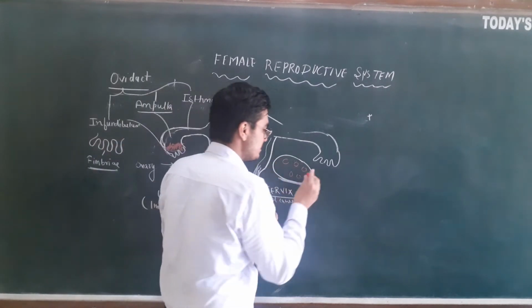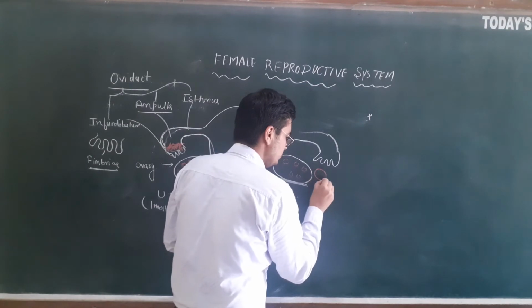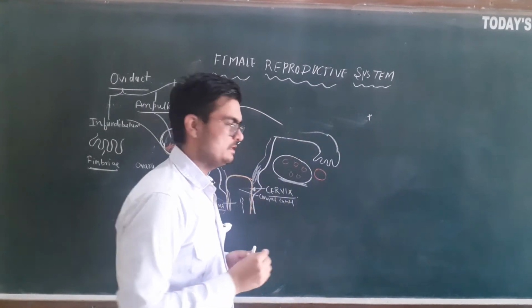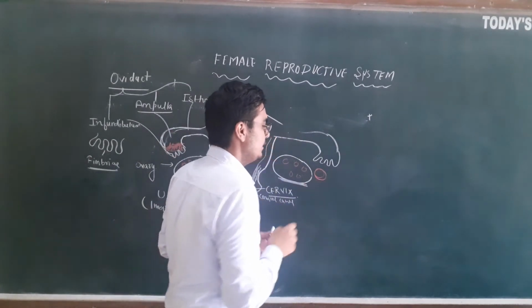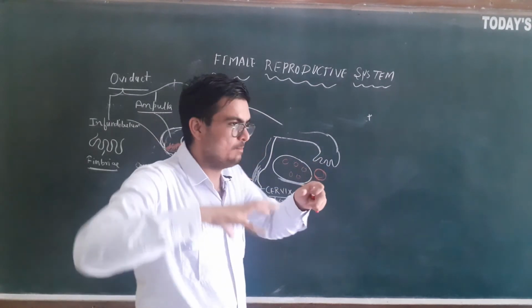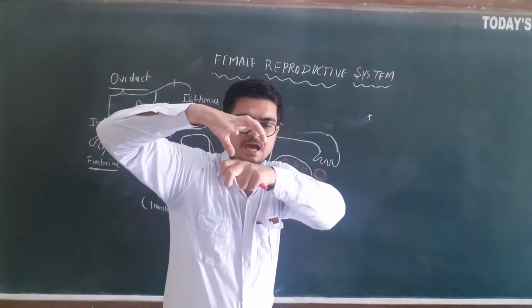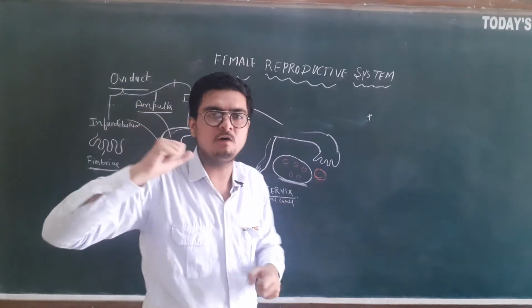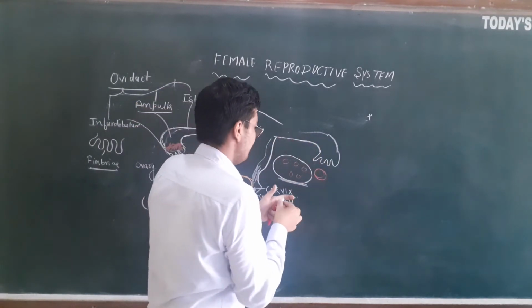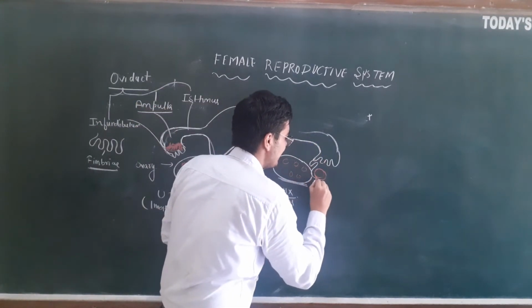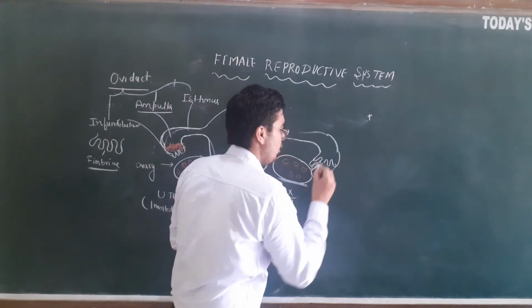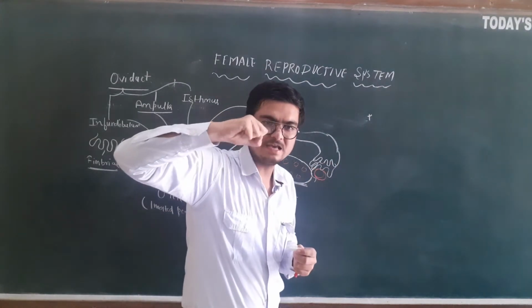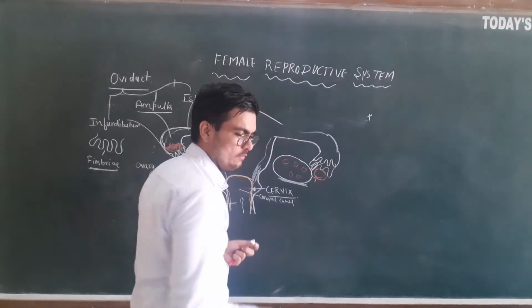So when the ovum is produced, it is released from the ovary. Now these fimbriae move. These fimbriae will catch the ovum. They move so that they can capture the ovum. So by this, the ovum is captured and it moves into the oviduct.